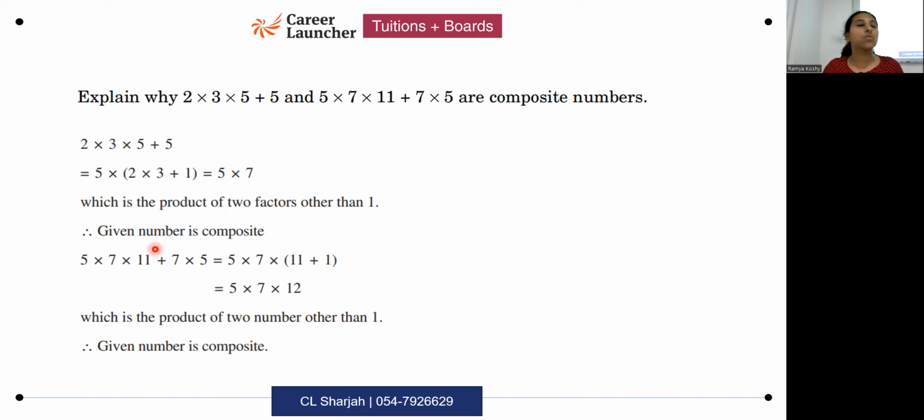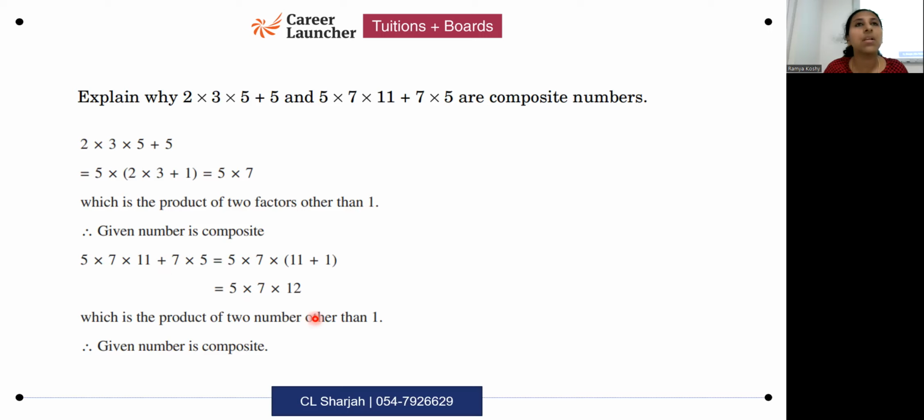Which means what? It is a composite number. Because if there were prime numbers, the only factors would have been what? 1 and the number itself, only two factors. But here I am getting 1 plus 2 more factors. 1, 2 and 3. 3 factors already I am getting, which means it's composite. This is the expected step when you get such type of questions.